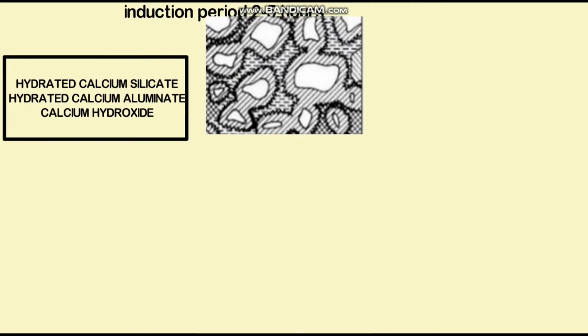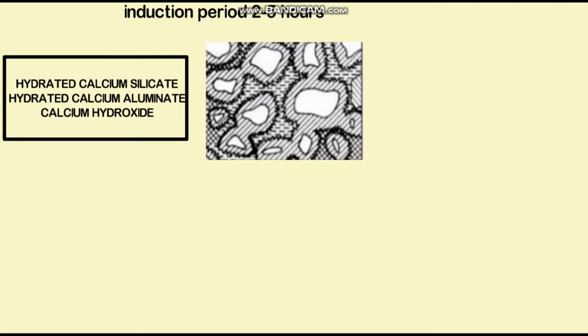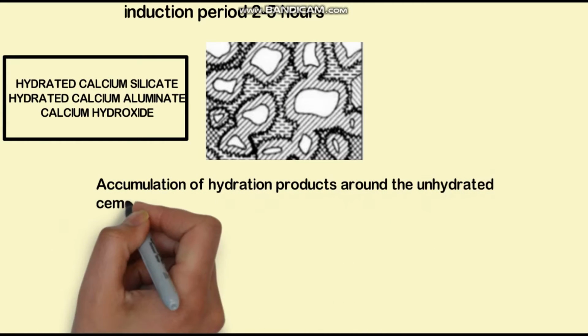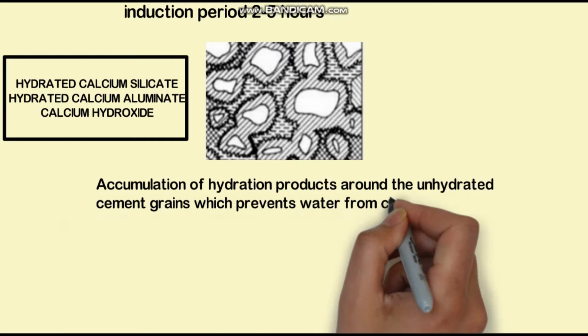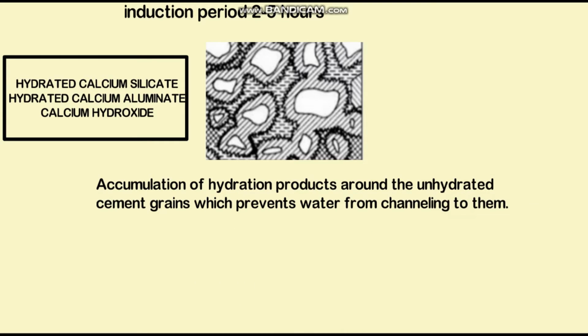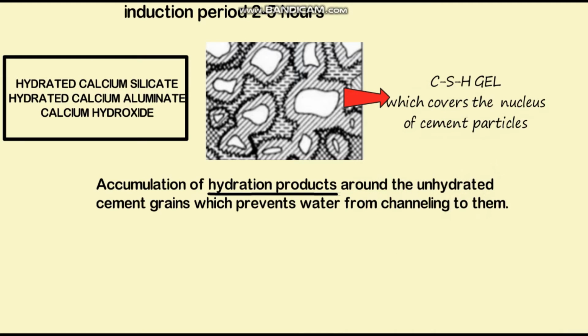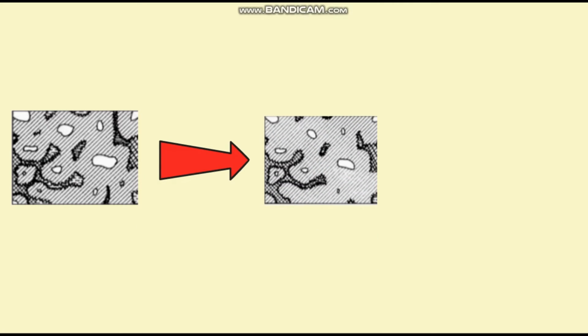This stage is called the induction period and extends to about 2 to 5 hours. This figure shows hydration products accumulating around unhydrated cement grains and restricting the water from channeling into them. These hydrated products are also called CSH gel, which covers the cement particles as shown in the figure.